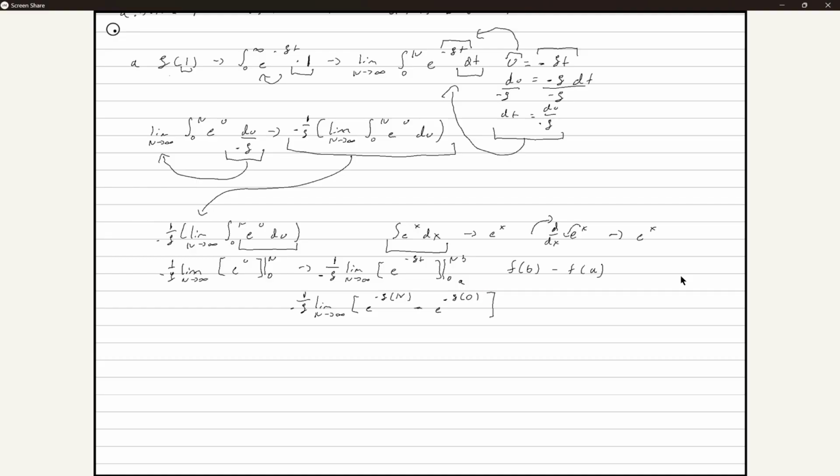Okay? And let's simplify before we do anything. So, what's anything to the 0th power, guys? 1. There we go. So we can rewrite this as just 1, and we're going to subtract this by e to the negative s n.